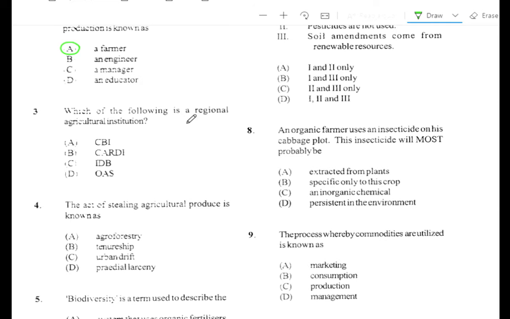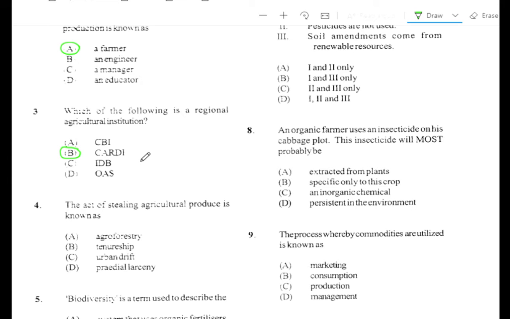Question number 3. Which of the following is a regional agricultural institution? A. CXC. B. CARDI. The answer is B. CARDI. Please remember that regional means those institutions that are found within the Caribbean.